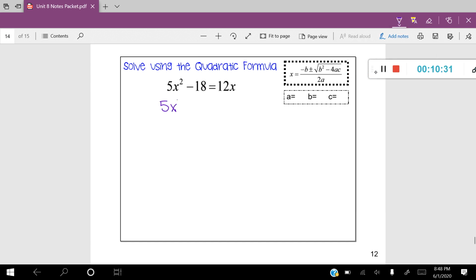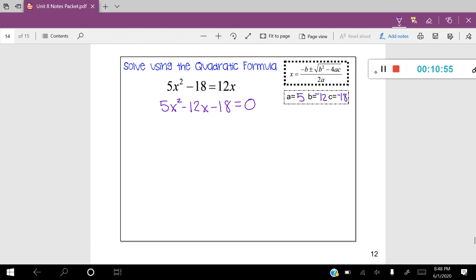So we have 5x squared minus 12x minus 18 is equal to 0. Perfect. Now let's go ahead and identify A, B, and C. Okay, my A is going to be 5. My B is going to be negative 12, and my C is going to be negative 18. Make sure you grab those operations that are out in front.